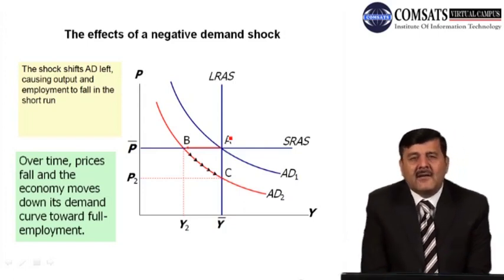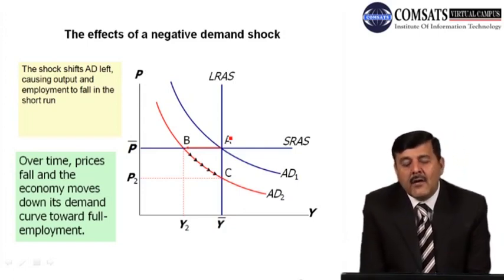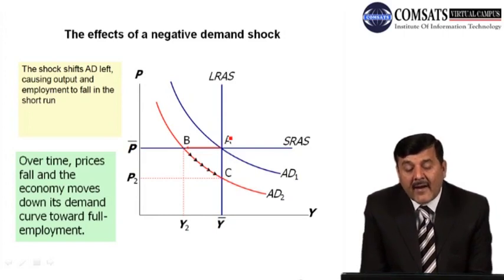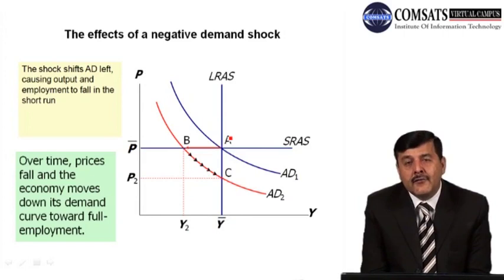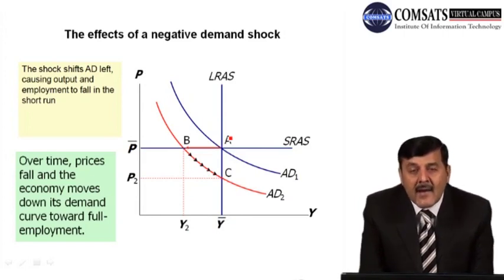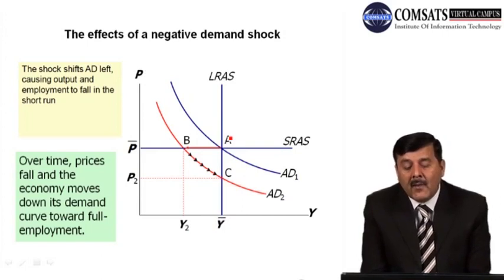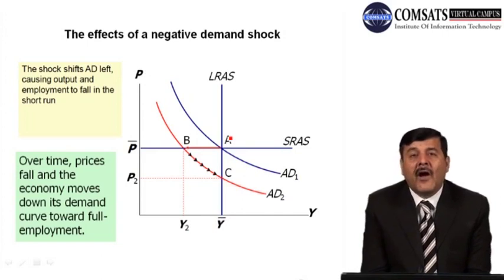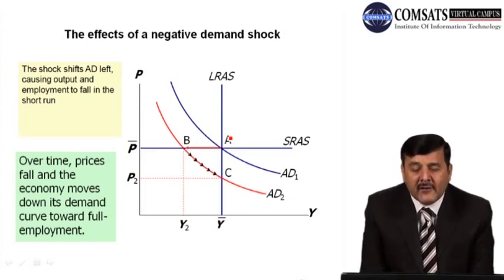So when the demand curve shifts from AD1 to AD2, if you look at the diagram, this new demand curve AD2 intersects the short run aggregate supply curve at point B, right? So the economy moves from point A to point B in the short run, and what is happening here?